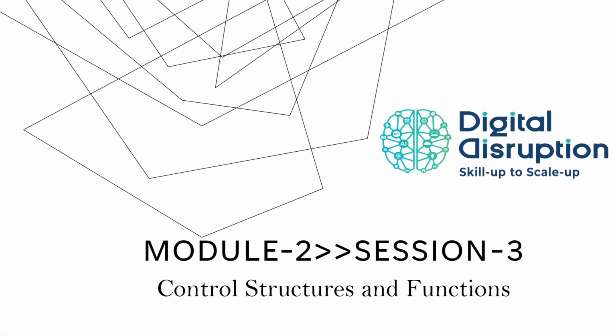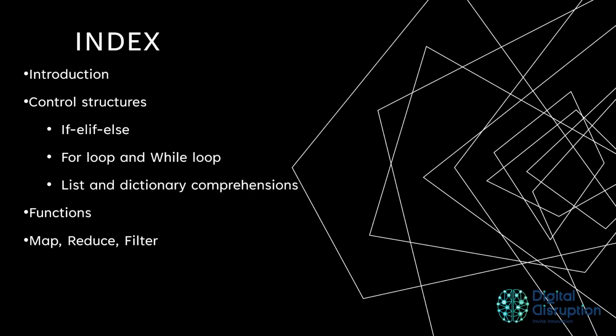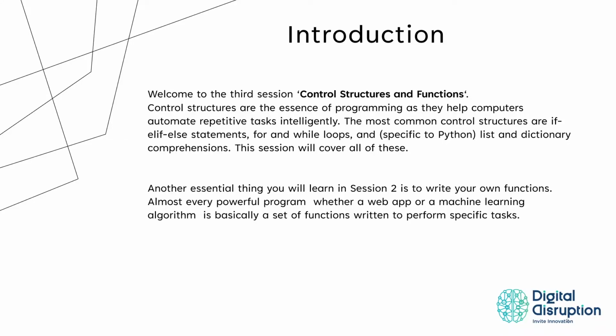Module 2, Session 3, Control Structures and Functions. Index: Introduction, Control Structures. Subtopics in control structures are if, else, for loop and while loop, list and dictionary comprehensions. Functions: map, reduce, filter.